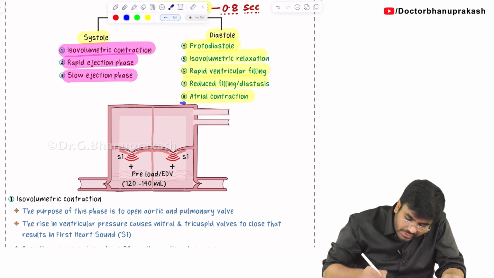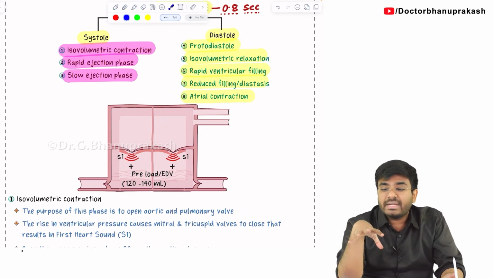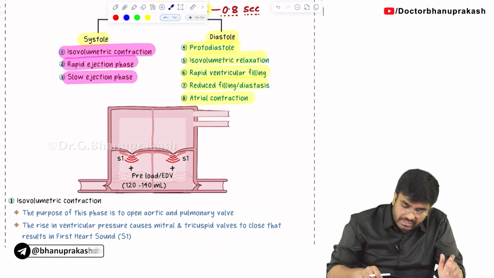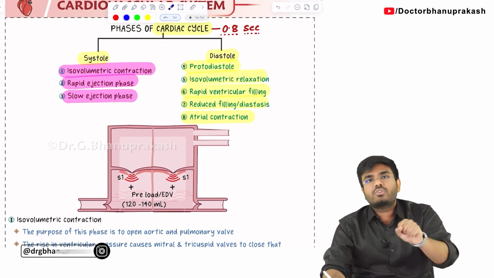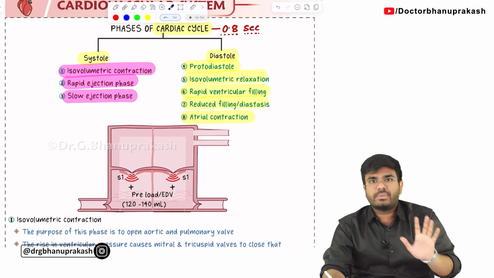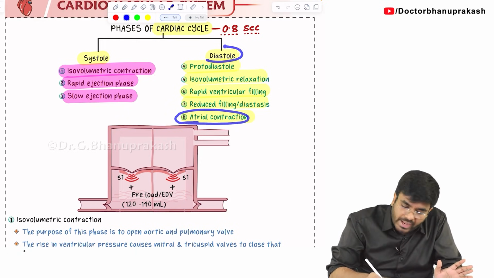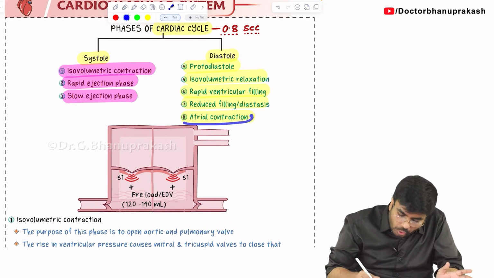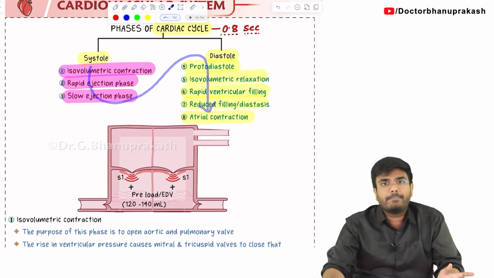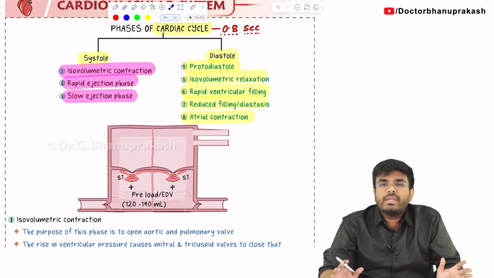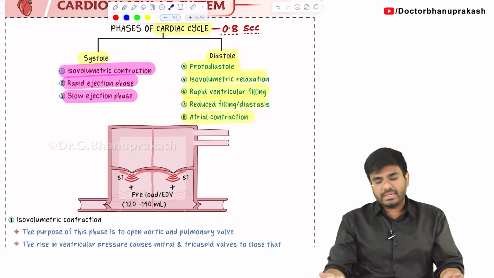Here, atrial contraction, or you can say atrial systole also. It's the atrial contraction which is coming in the phase of diastole. This is what I want you to know. So don't think that when atria is contracting, that is systole. Don't say something like that. Atrial contraction is a part of diastole, the last phase of the cardiac cycle. So totally, the entire cardiac cycle is divided into how many subphases? There are 8 subphases present.